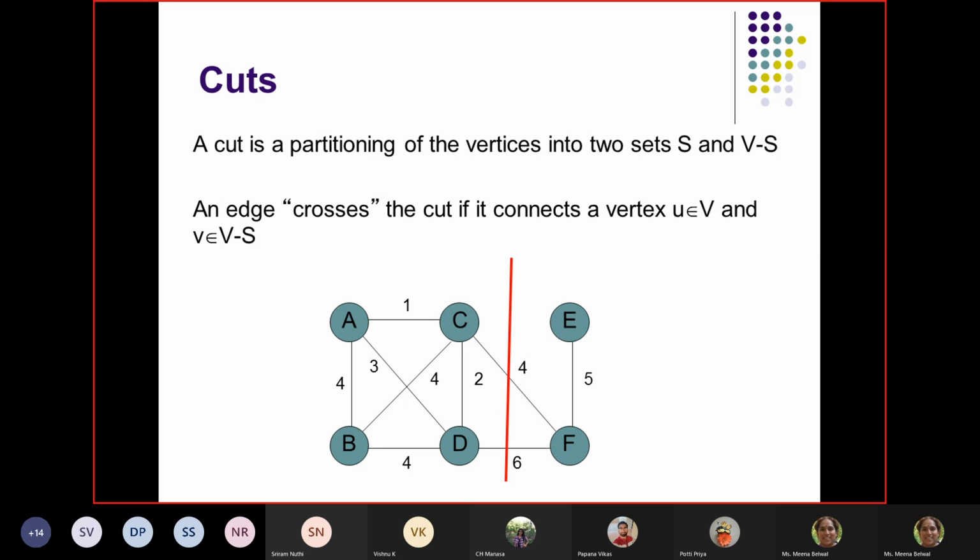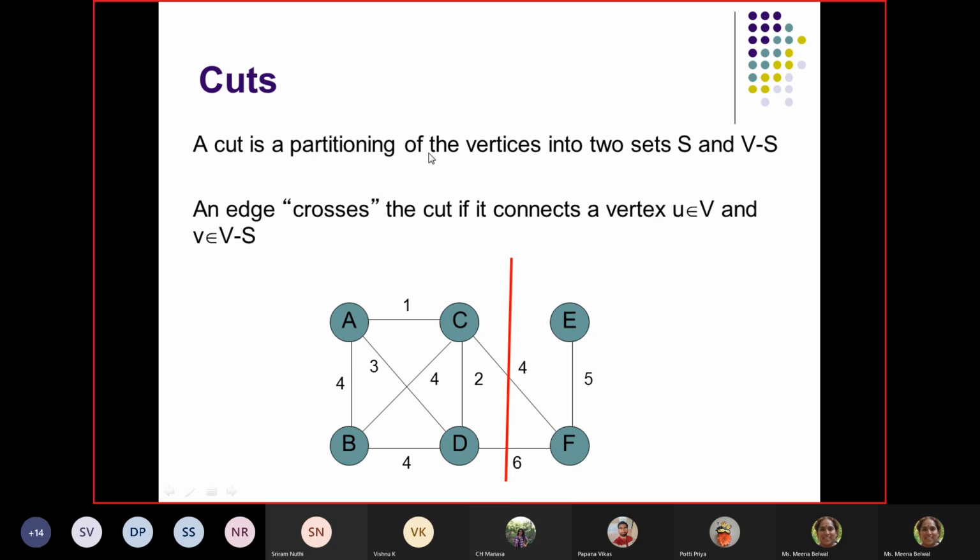Okay, so first thing, it's a term, a definition you can say, that is called a cut. What exactly do we mean by a cut? Any typical graph is given to me. This is a graph. What I'm saying is I am cutting the graph. I am drawing a line to cut the graph. So what is a cut?